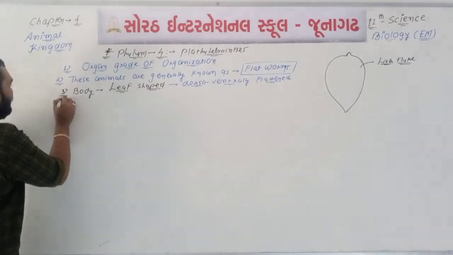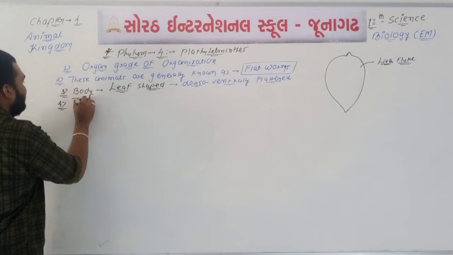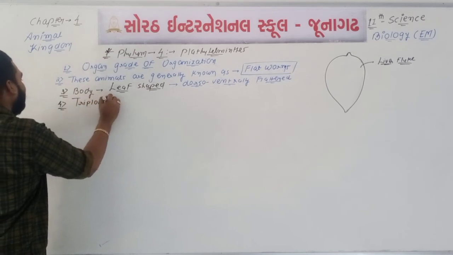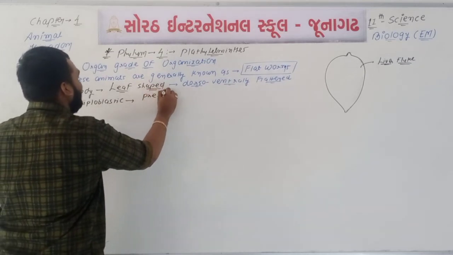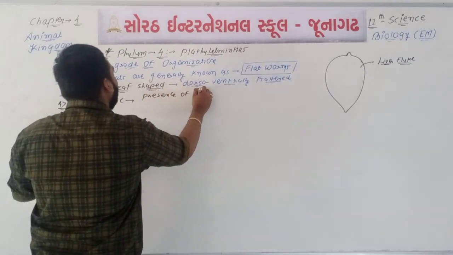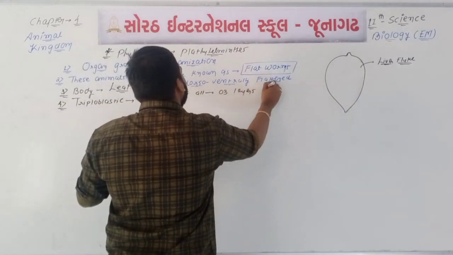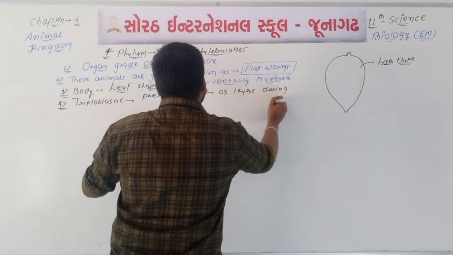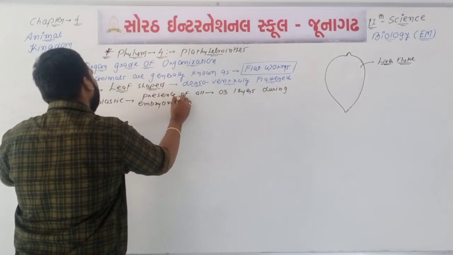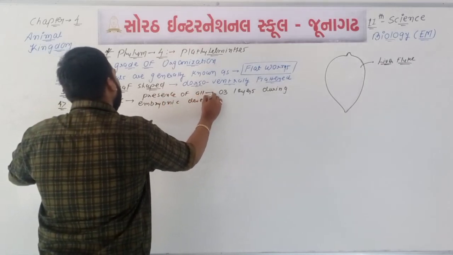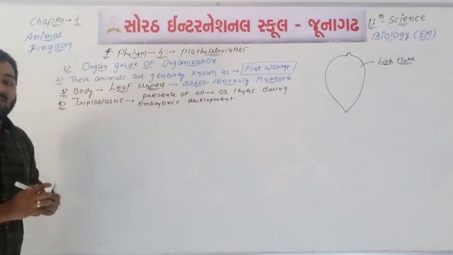Then point number 4, we can say that these animals are triploblastic. These animals are triploblastic means presence of all three layers during embryonic development, that is, presence of endoderm as well as ectoderm as well as mesoderm.